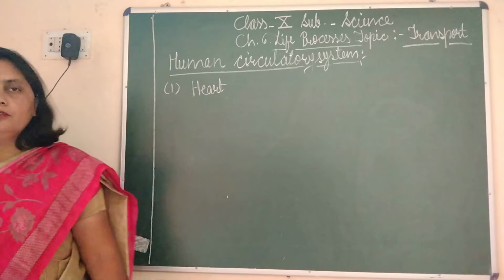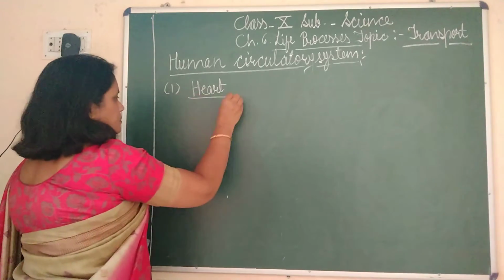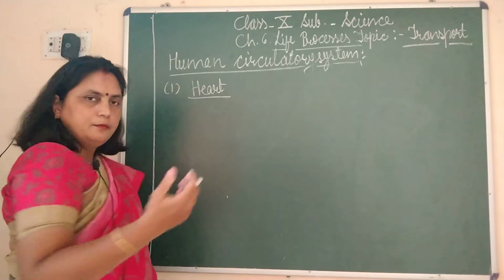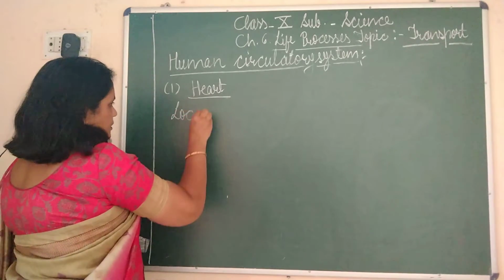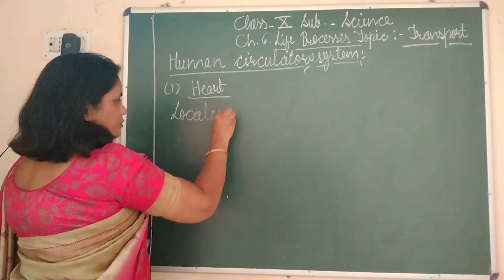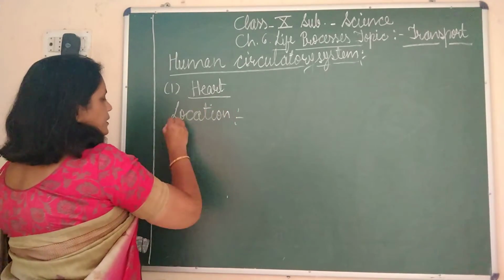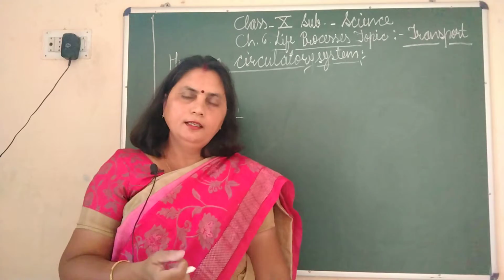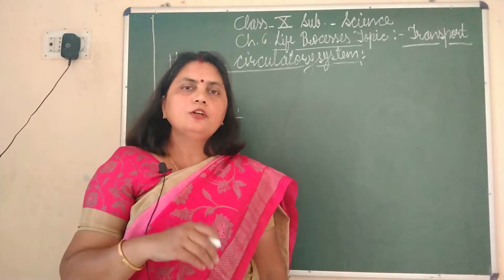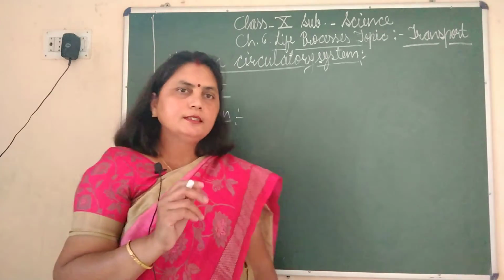So when we talk about any organ in our body, we need to know where it is located. Location you all know very well. Still, let's repeat. A heart is located in our thoracic cavity, and in my previous video I have told you what is thoracic cavity.